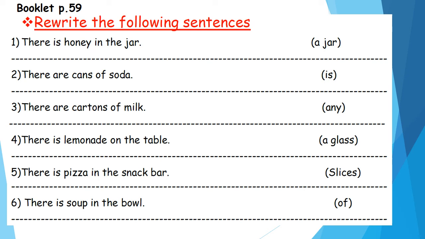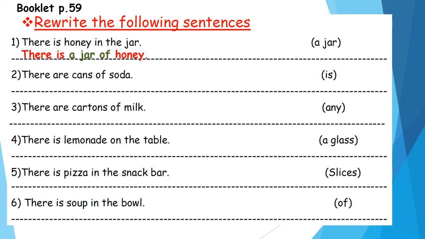Booklet page 59. Rewrite the following sentences. Number 1. There is honey in the jar. A jar. Now I want to use this expression a jar of in this sentence. So I will start by what there is. After that the expression a jar of. After that the uncountable noun. There is a jar of honey.